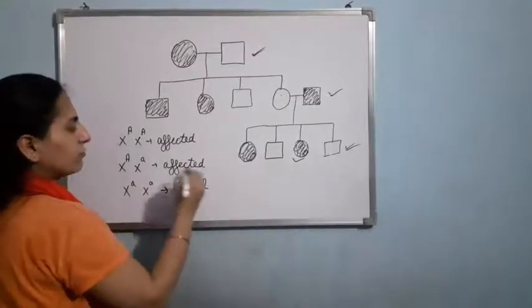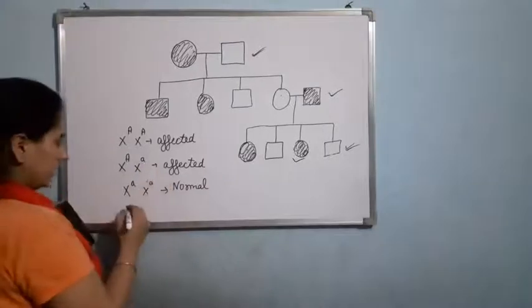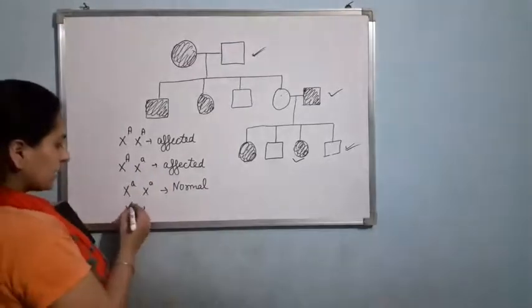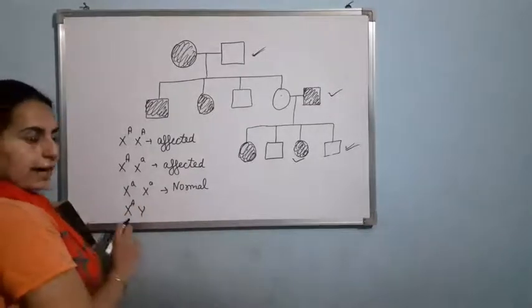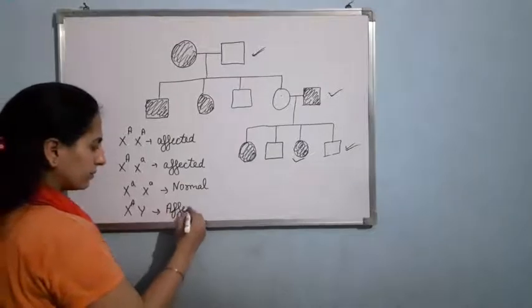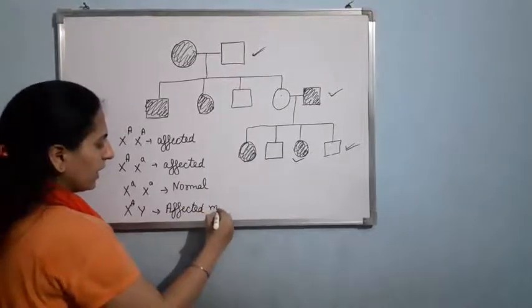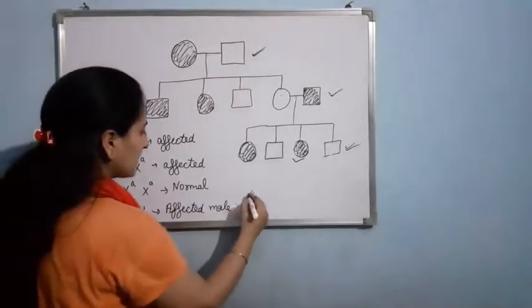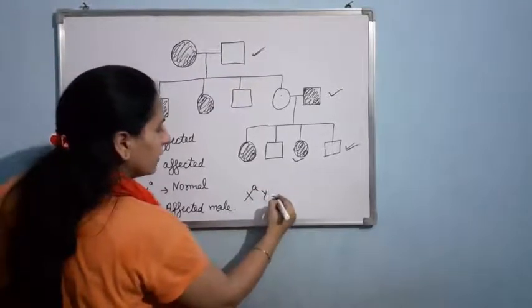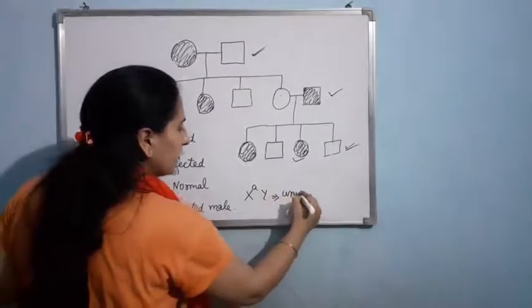Clear? Now if I talk about the male, X, Y condition is there. If X is having capital A allele, X capital A, Y, then it will be affected male. And if we are having X small a, Y, then it will be unaffected male.